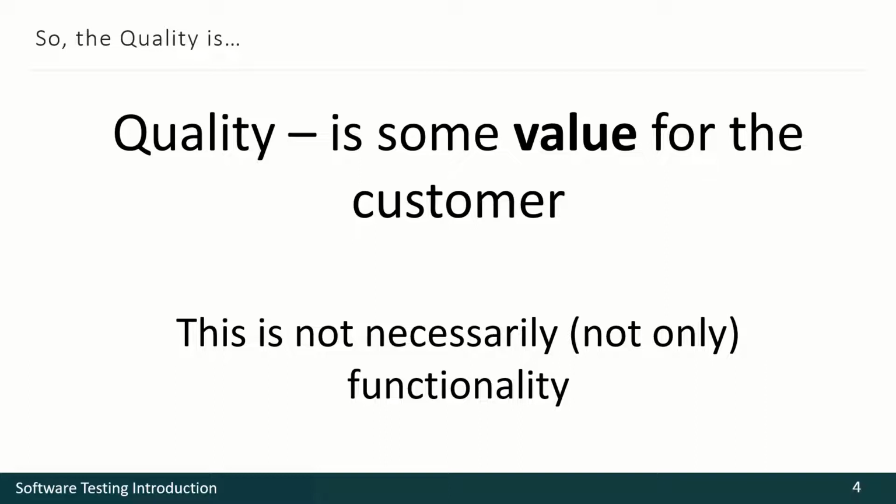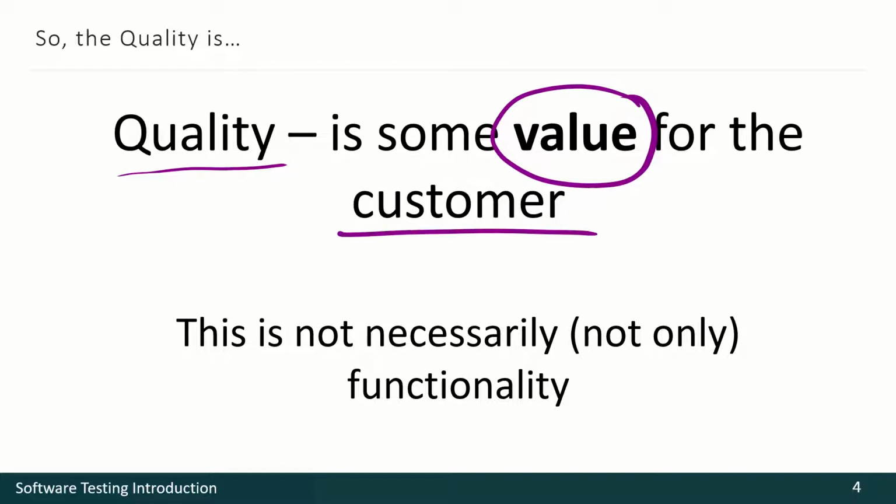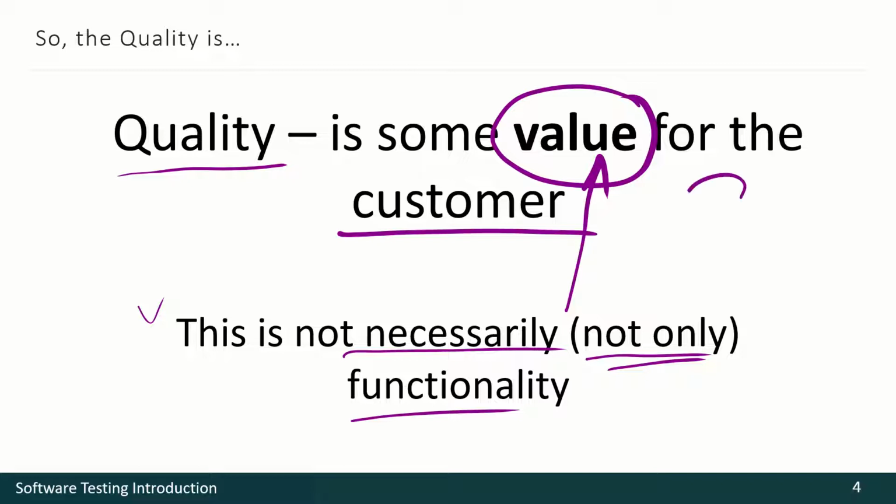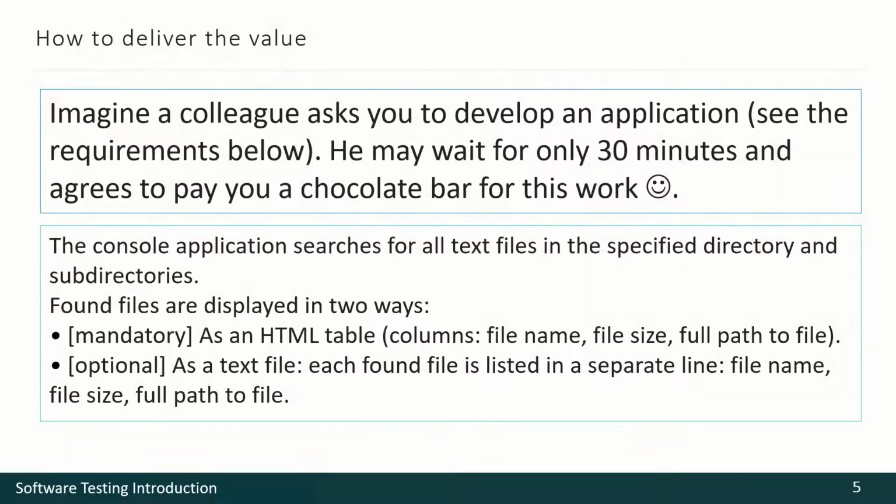While reviewing the next example, we should remember that quality is always some value for the customer. It may be a functionality, but maybe not only functionality. So we shall think if something is really necessary for the customer. Does he need it? Does he use it? Is it what he pays his money for? And here is this example.